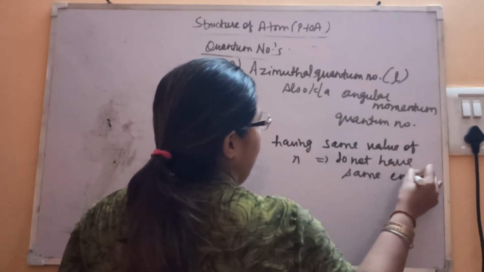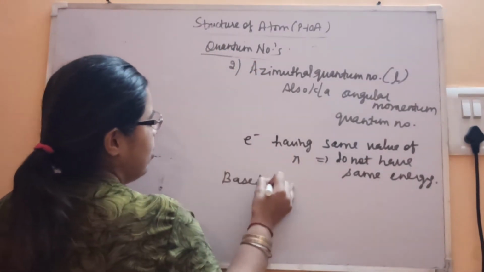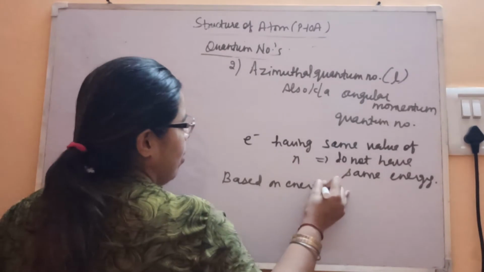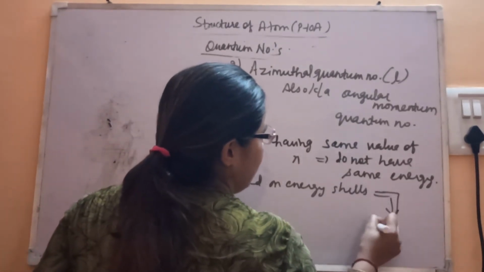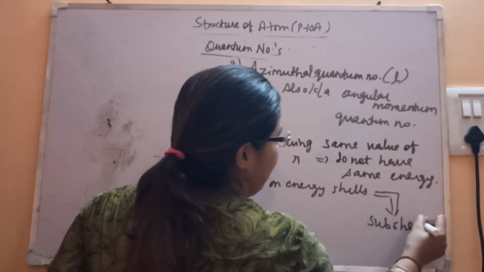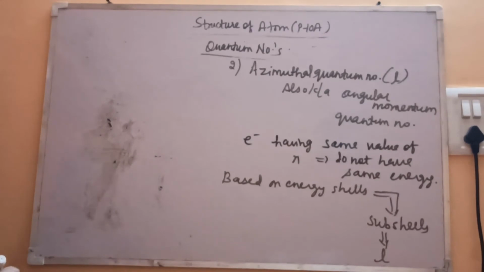So based on the energy, the shells are further subdivided into subshells. These subshells are given by the azimuthal quantum number. We'll see the subshells which are present inside the shells.